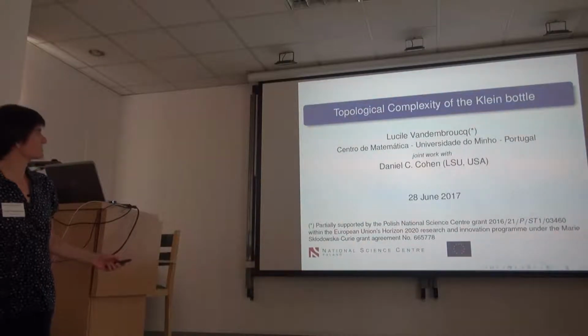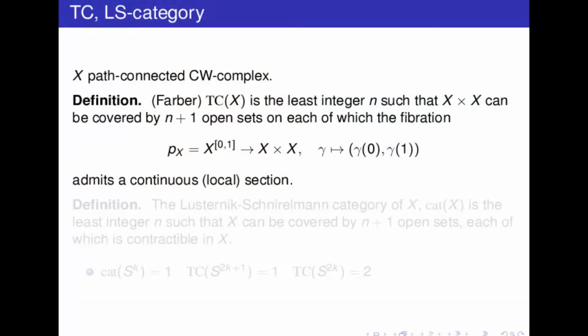Okay, so first let me recall the first definition. X will be a path-connected CW complex, and TC of X, the topological complexity of X, as introduced by Farber, is the least integer n such that the product X cross X can be covered by n+1 open sets on each of which the path fibration admits a continuous local section. This is a path fibration which takes a path to its endpoints.